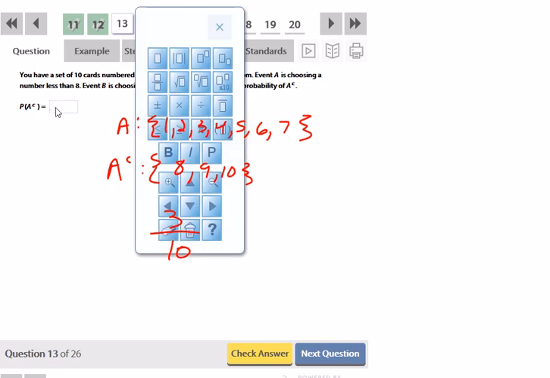We also learned that this could have also been calculated by doing 1 minus the probability of A. I could have done 1 minus 7 over 10, which would have given me still 3 over 10.